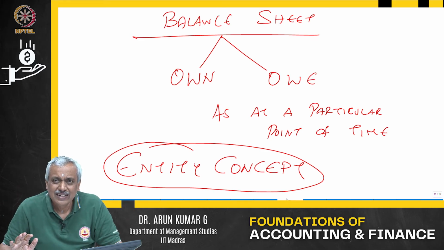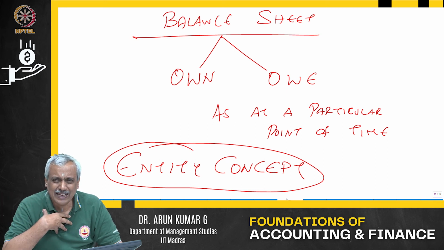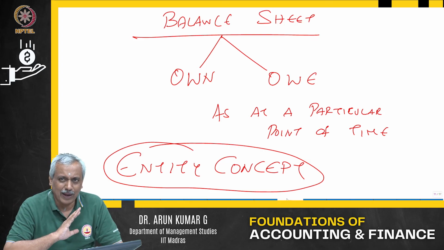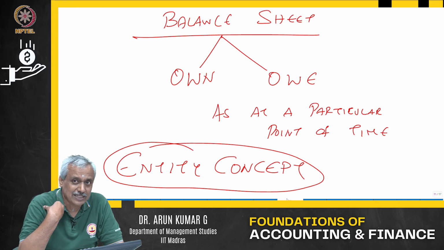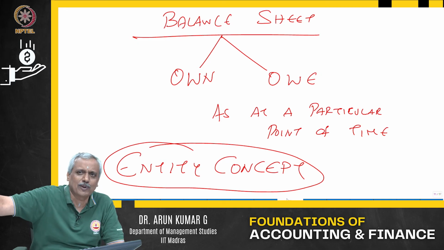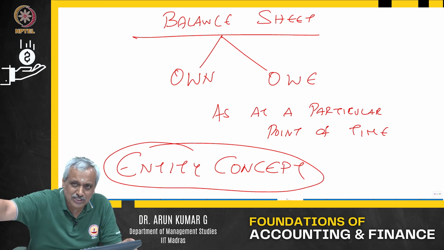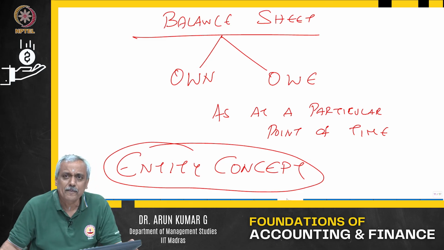So when we say so much is owed, it is owed by the entity. I might have taken a personal loan from a bank for about 5 lakhs. My company has taken a loan from a bank for 50 lakhs. So the company owes 50 lakhs to the bank, and I owe 5 lakh to the bank. The 5 lakh loan I have taken is on me. It is my responsibility to pay, not my business's responsibility. My business has taken a 50 lakh loan; it is the responsibility of the business to pay 50 lakhs, not my responsibility as an individual.